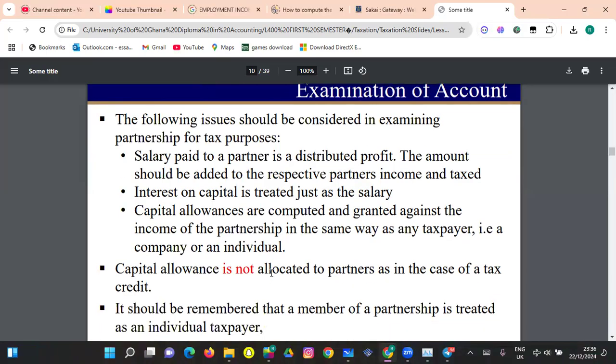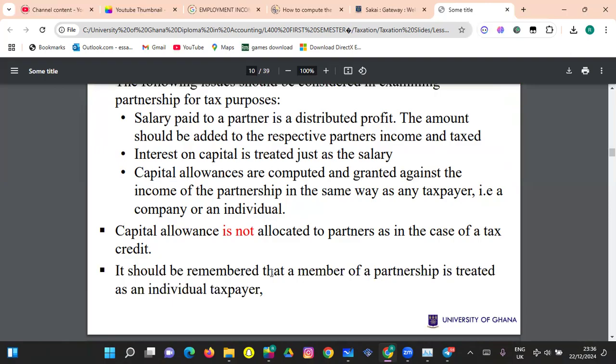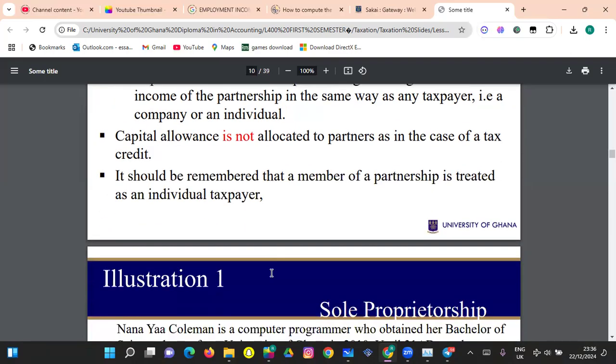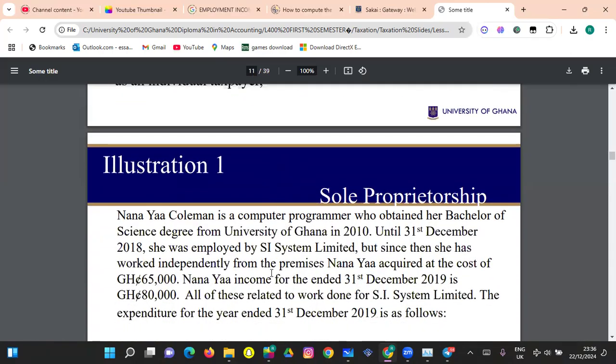Capital allowances are computed and granted against income of the partnership in the same way as any taxpayer, that is, a company or an individual. Capital allowance is not allocated to partners as in the case of a tax credit. It should be remembered that a member of a partnership is treated as an individual, more or less like the sole proprietorship.